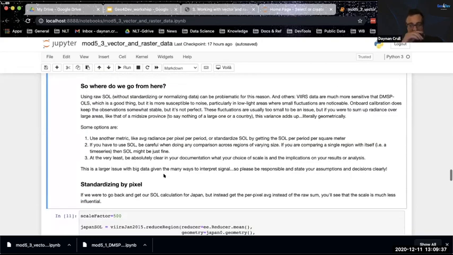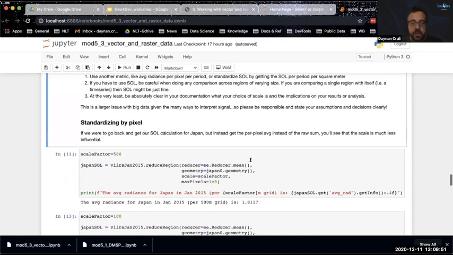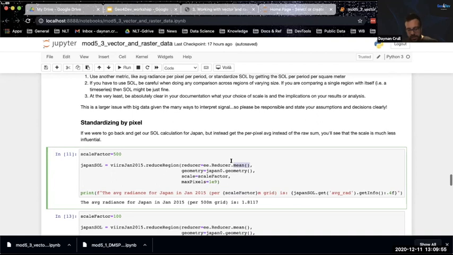And this is sort of my soapbox moment. That's why I wanted to note this. First of all, again, I'm not a huge fan of sum of lights because you get into these sort of problems. I would much rather work with data that's been scaled or normalized. The simple way to do that is, instead of taking the sum, just get the mean. What is the average radiance? Now that's a choice that you're making, and you may want sum of lights for other reasons.